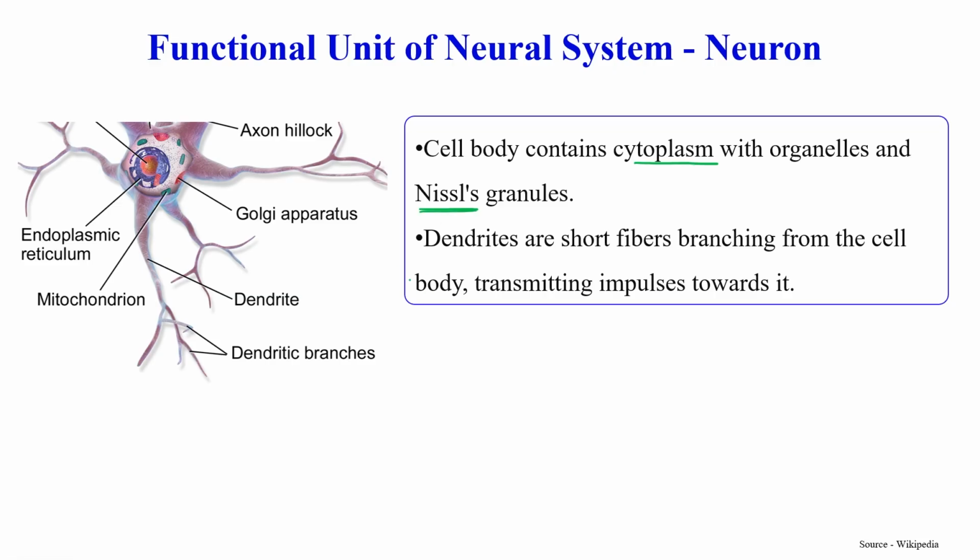With this, dendrites are associated, as we just discussed. These dendrites are short fibers branching from the cell body, and they transmit impulses towards the cell body, from the dendrites to the cell body side.